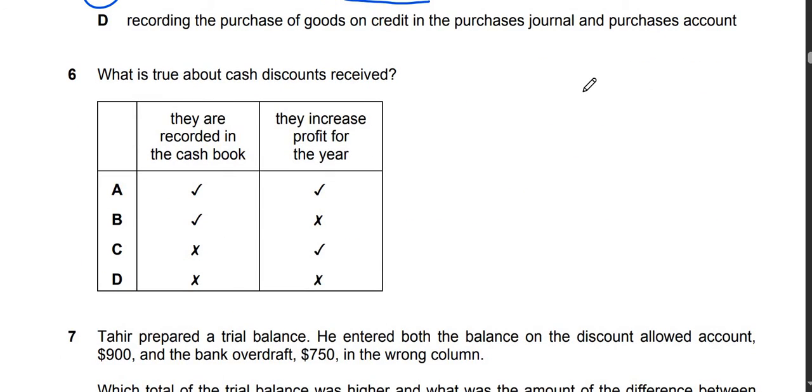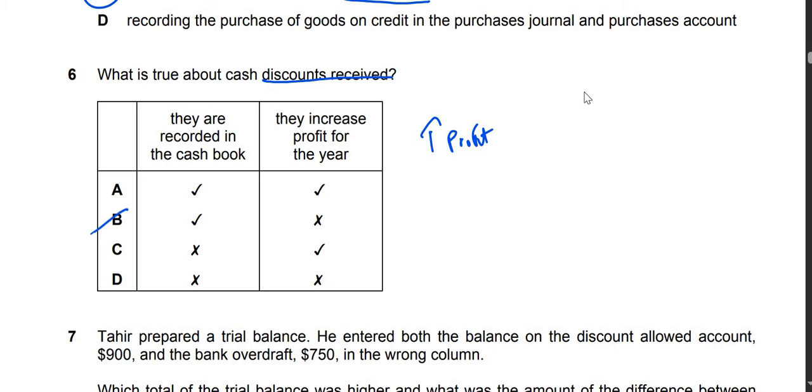Question number 6 says, what is true about cash discounts received? Option A says they are recorded in the cash book and they increase profit for the year. Whenever a cash discount is received, of course your profit increases because it is additional income.